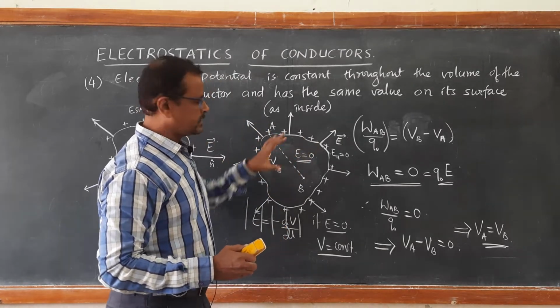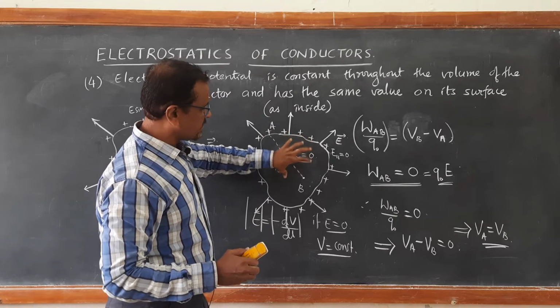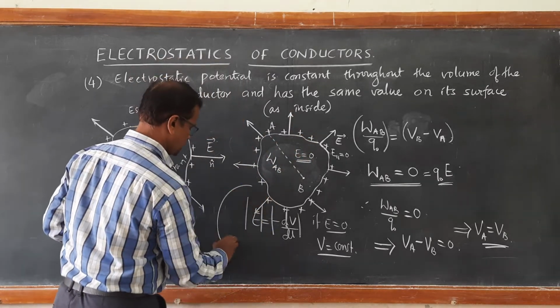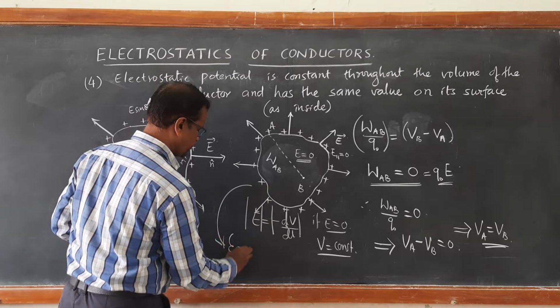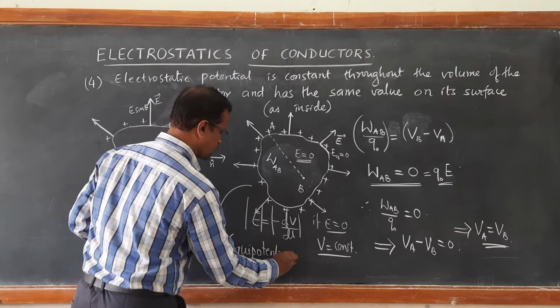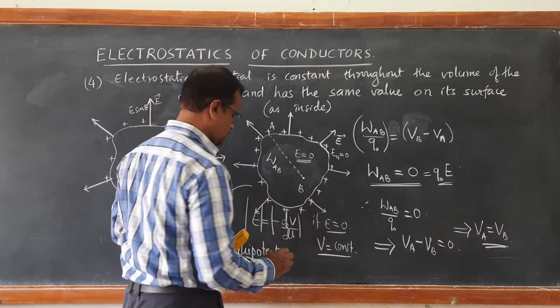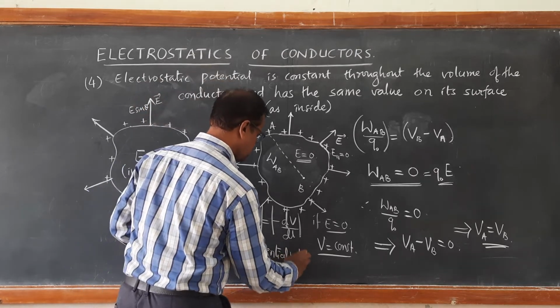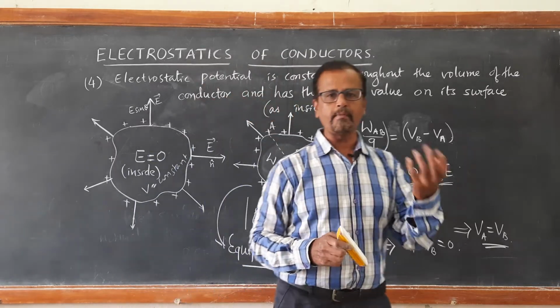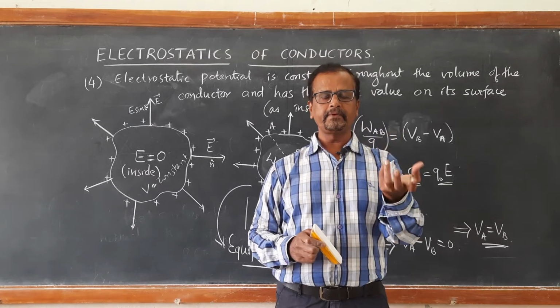Thus, we say that this conductor acts as an equipotential volume. So, we are coming to a very important conclusion, that every conductor, like copper, aluminum,